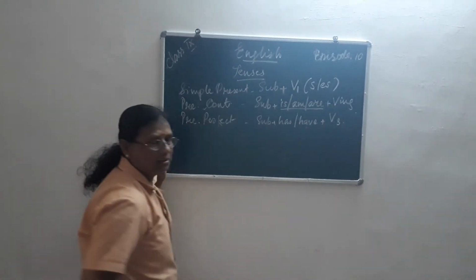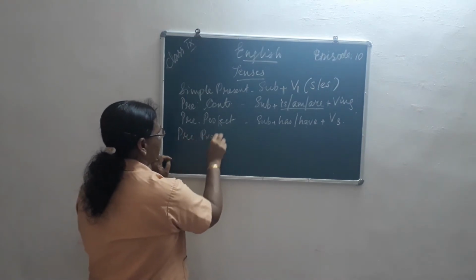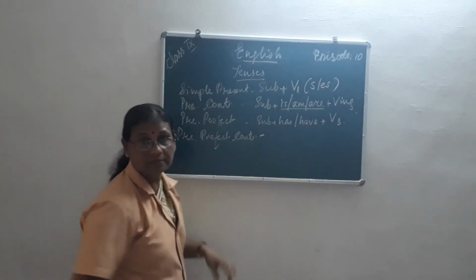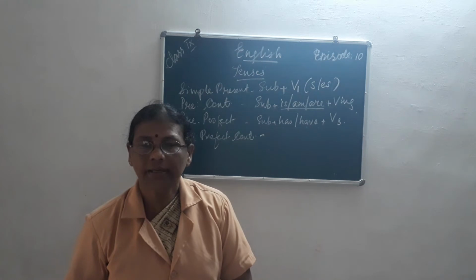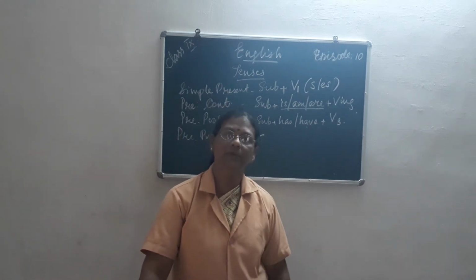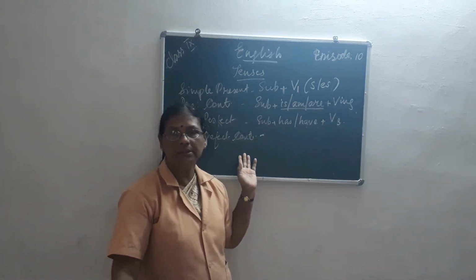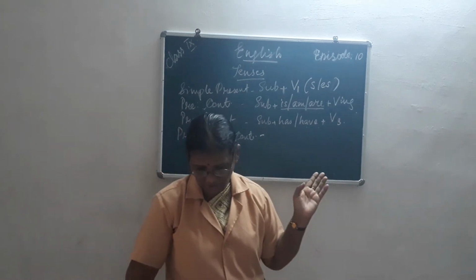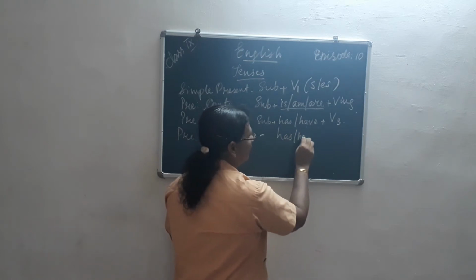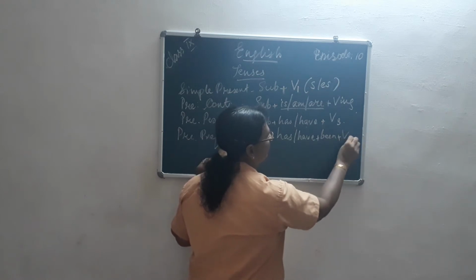Now coming to the fourth, that is present perfect continuous. That is, the work has already started and we are still continuing, and it is going to end. Then it is called the present perfect continuous. Understood? There what do we have to use? Has or have plus been plus verb ing.